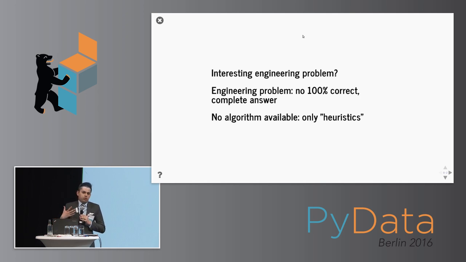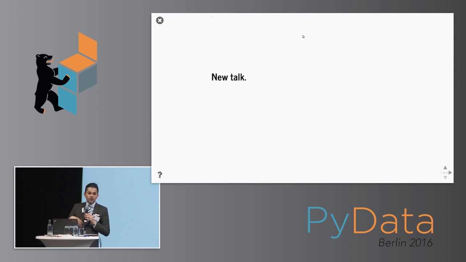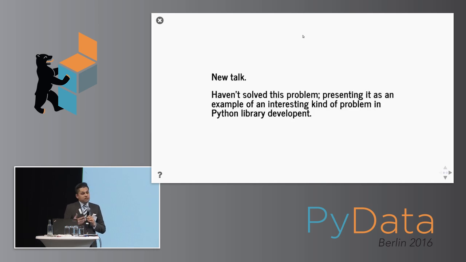Trust me, the core problem here, which is that Python is impossible to statically analyze, is not something that we'll be able to solve. But there are some heuristics, and I want to show you one interesting heuristic. Also, another problem is, this is a new talk, so I only have a couple of results. I don't have a finished product, and so I'd love, if any of you are interested in trying to solve this problem, that you might come up and we could talk and see if there's some work that could be done to move this forward. So one thing is, I haven't solved this problem. There's only a couple of snippets of code that'll be provided when these slides go online.